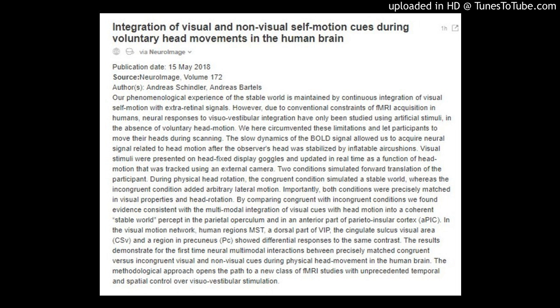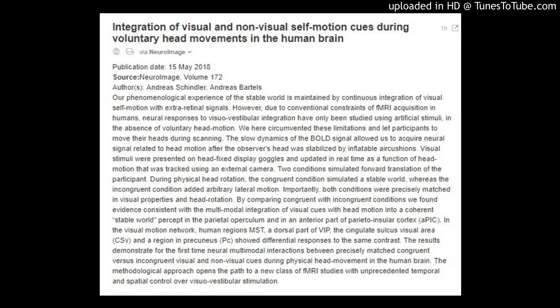We here circumvented these limitations and let participants move their heads during scanning. The slow dynamics of the BOLD signal allowed us to acquire neural signal related to head motion after the observer's head was stabilized by inflatable air cushions. Visual stimuli were presented on head-fixed display goggles and updated in real time as a function of head motion that was tracked using an external camera.